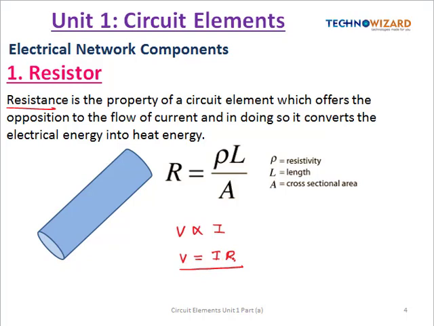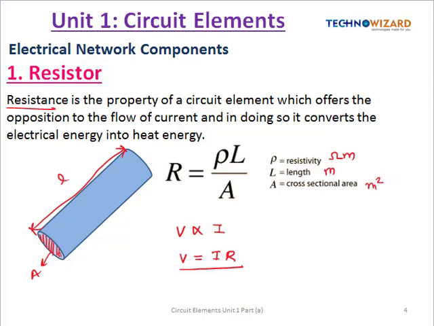So V is the voltage, I is the current, and R is the resistance, which is given by R is equal to rho L by A. It means resistance is directly proportional to the length of the conductor and inversely proportional to the cross sectional area. So this is the cross sectional area, and this is the length L of the conductor. And rho is the resistivity, so it depends on the material. And if we talk about the units, resistivity is in ohm meter, length is in meter, cross sectional area is in meter square, and the unit of resistance is ohm.